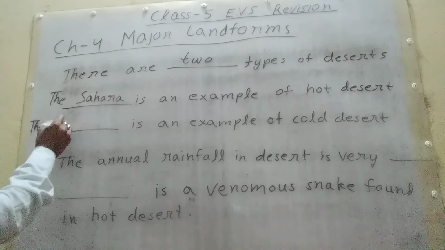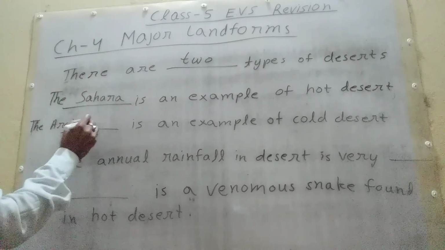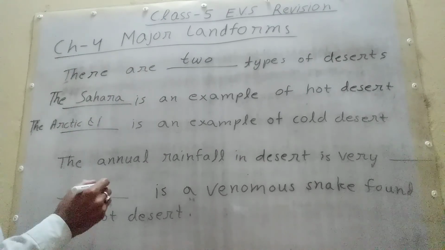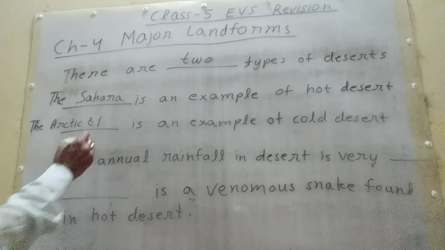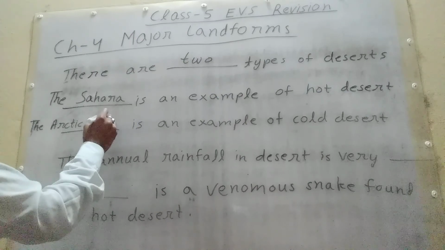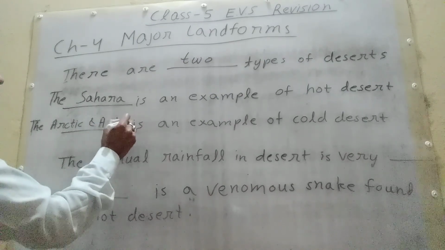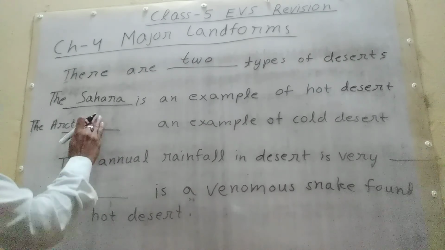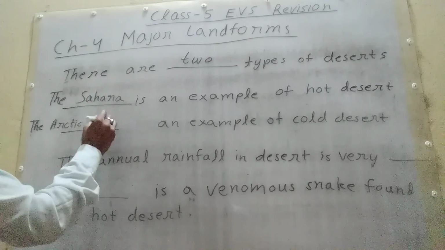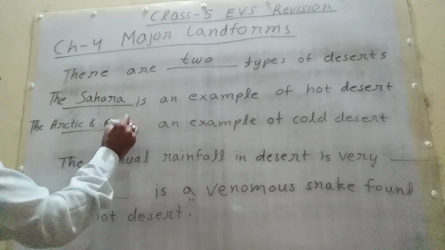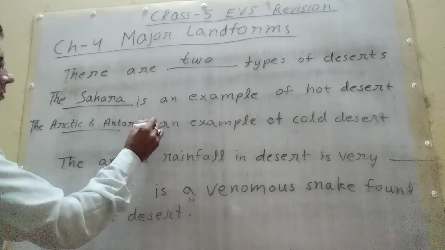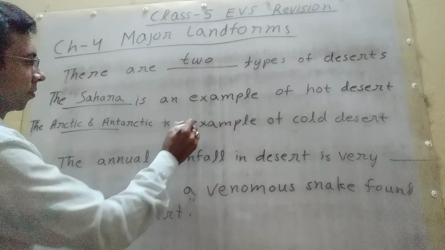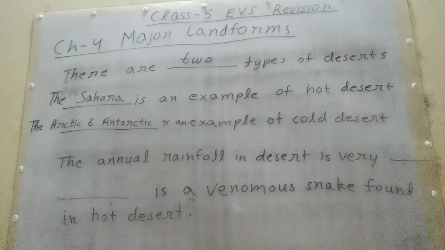The Arctic and the Antarctic are examples of cold desert.